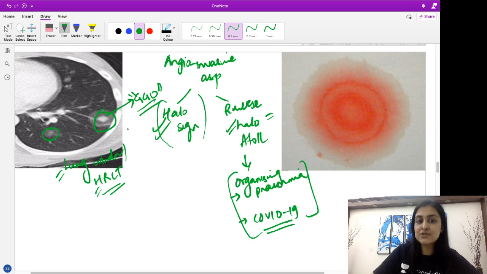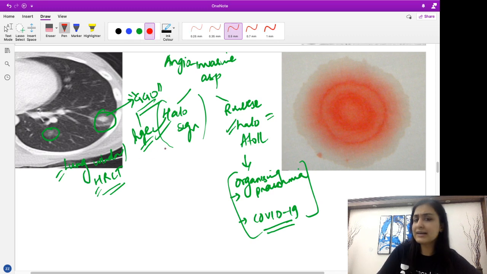What has given rise to ground glass opacity? It is the hemorrhage. Okay, it is the hemorrhage around this particular nodule, which is the aspergillus infection, because of angioinvasion, which has given rise to this halo of ground glass opacity. Is this clear, guys? Is this clear why this particular sign is seen? Alright, so this is the halo sign.